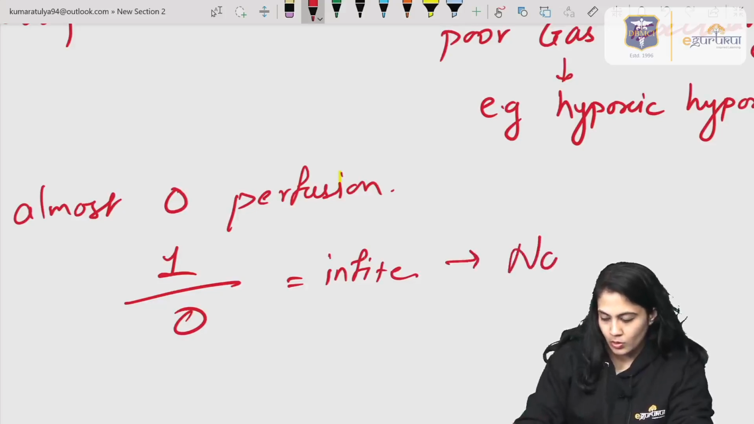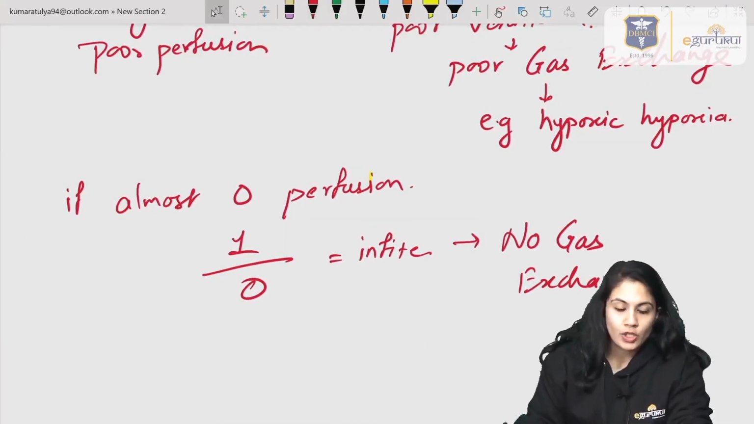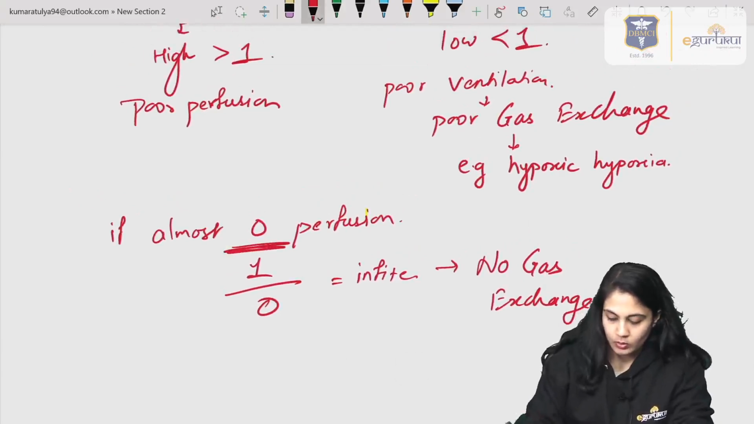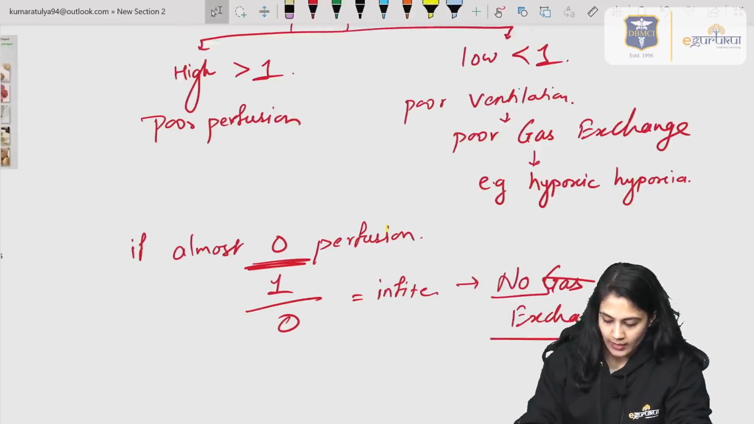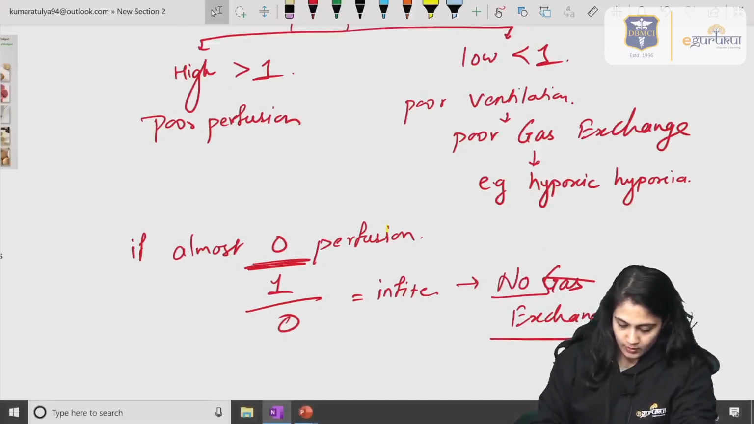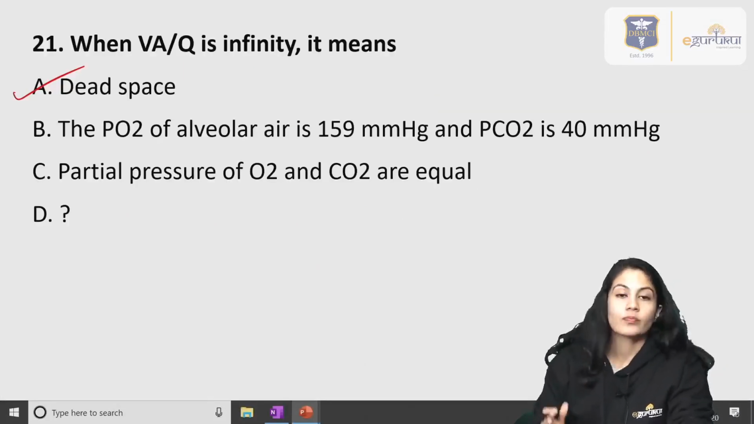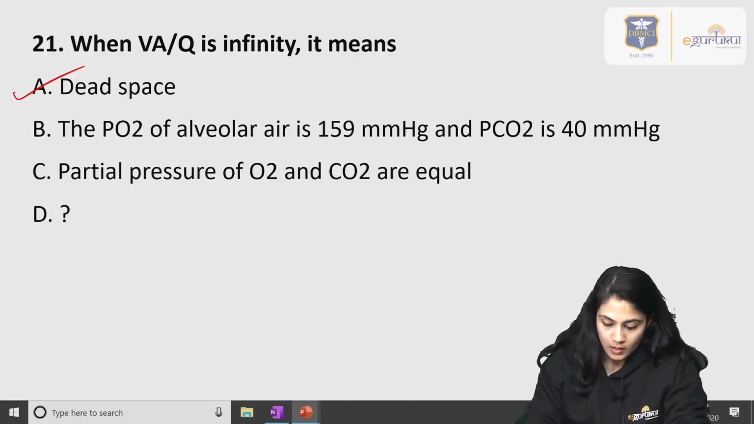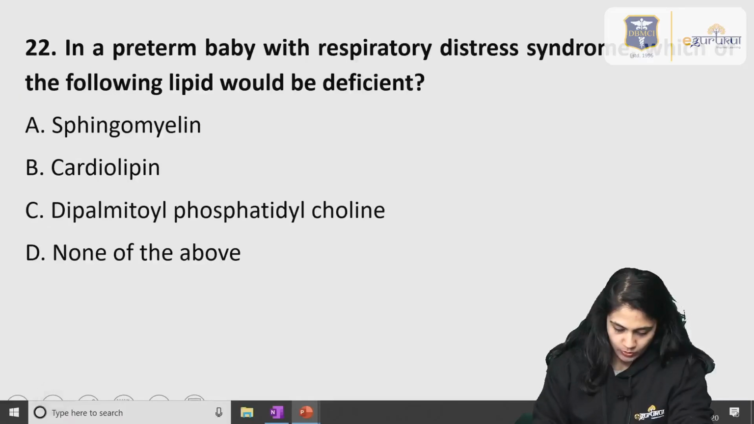So that means there is no gas exchange, right? Poor exchange, poor oxygen diffusion to the blood. If it is 0, not only poor, but there is no gas exchange, and that is what is required for knowing the answer to the question. So in the dead space there is an infinite VQ ratio, because there are no blood vessels present. So the answer to this question is option A.